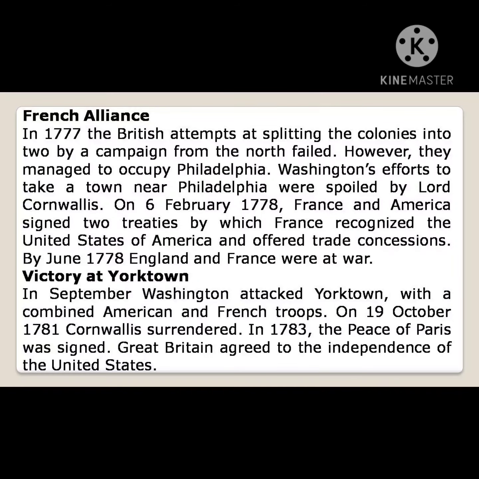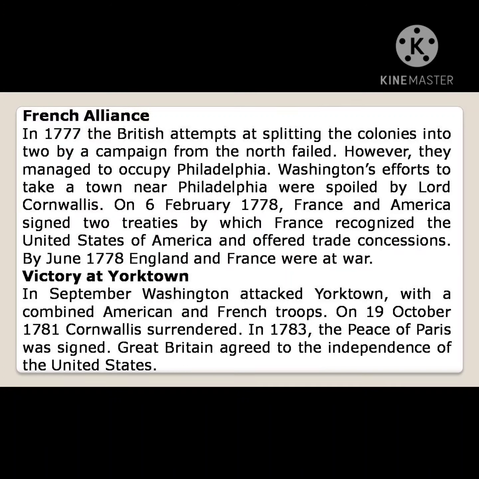In 1777, the British attempt at splitting the colonies into two by the north failed. The British were following the divide and rule policy.